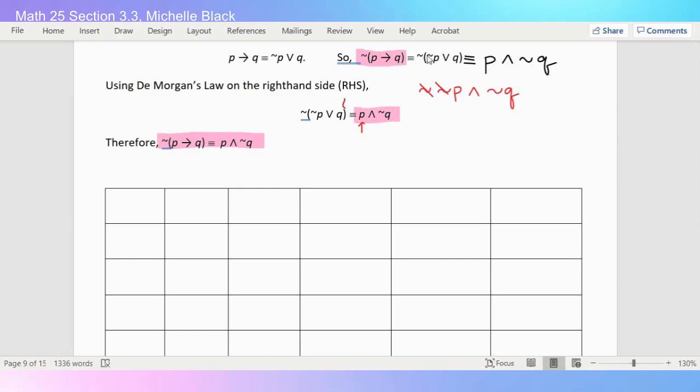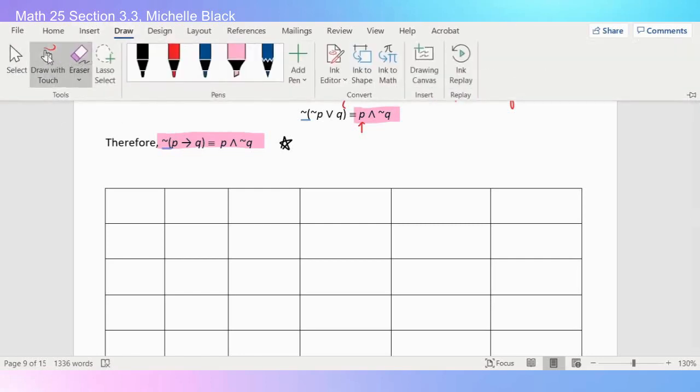Right? So now if I just remove the middle part, since all of it's logically equivalent, then that means this first pink part should be logically equivalent to this black part, which is what I have written down here. Okay? All right, so let's try to show this using a truth table.